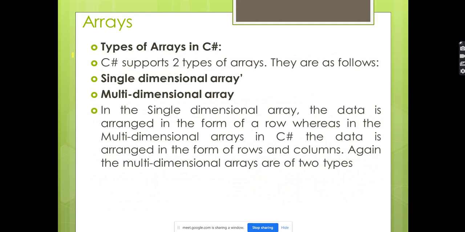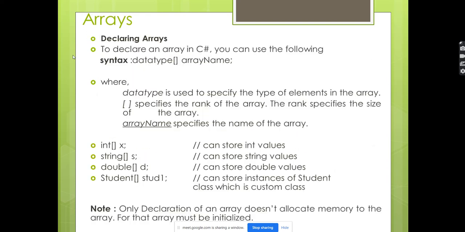So, types of an array. Like in the for loop, where we have one-dimensional and two-dimensional, in arrays also we have single-dimensional arrays and multi-dimensional arrays. We will discuss with an example so that it will be clear.